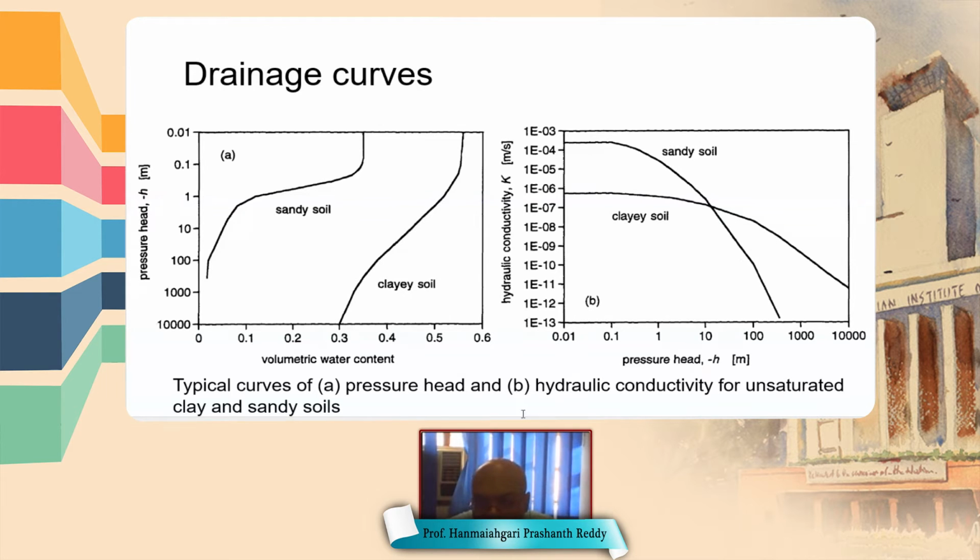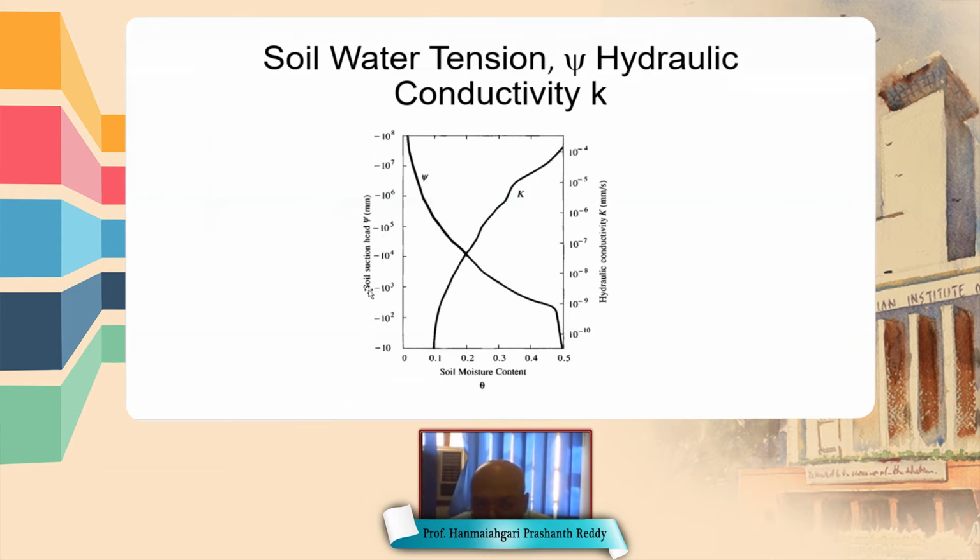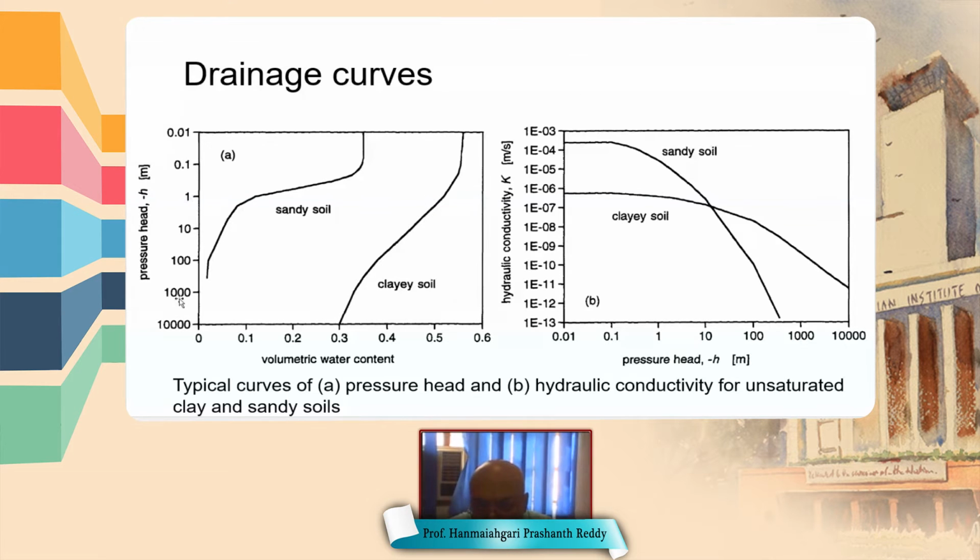This figure shows how the suction head changes for different types of soils with respect to water content. In the first figure, sandy soil and clay soil are shown. In the previous figure, pressure was increasing in the upward direction, but here the pressure is increasing in the downward direction.